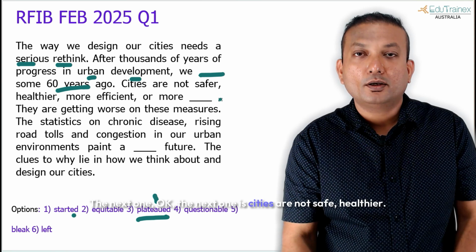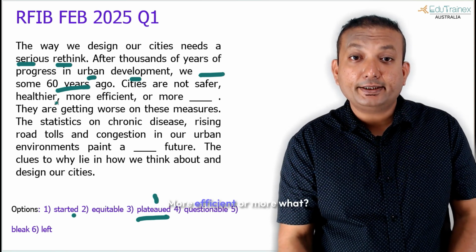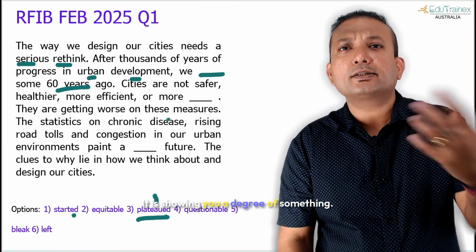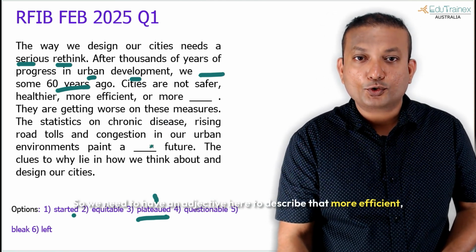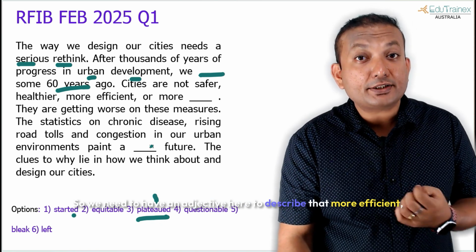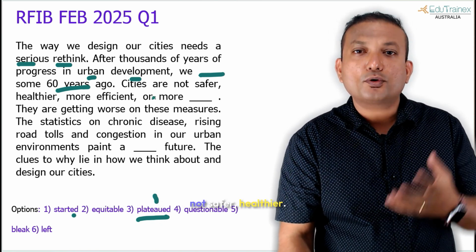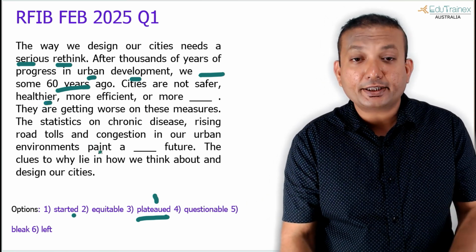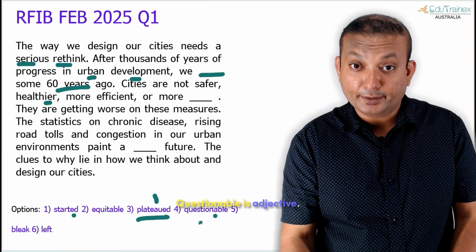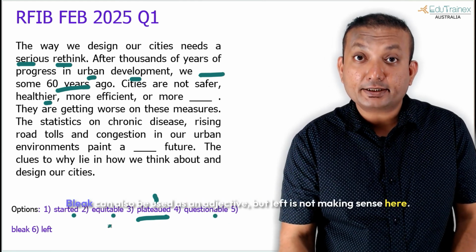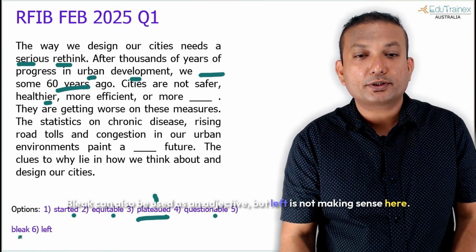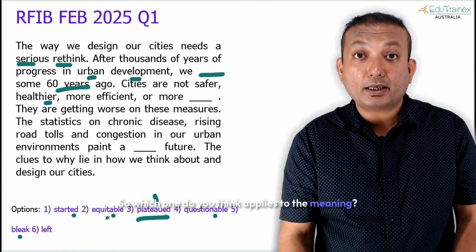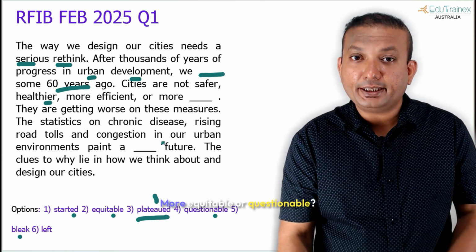The next one: cities are not safer, healthier, more efficient, or more what? Now you see "more", it is showing you a degree of something, so we need an adjective here to describe that. More efficient, not safer, healthier, all are adjectives here. How many adjectives? Questionable is an adjective, equitable is an adjective, bleak can also be used as an adjective, but left is not making sense here. So which one applies to the meaning?